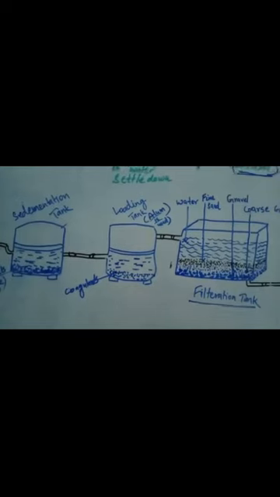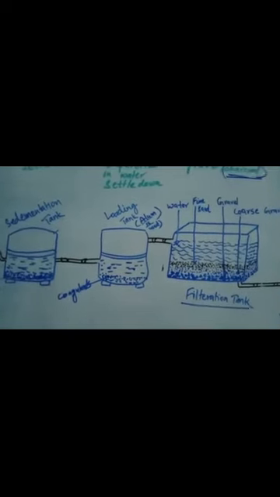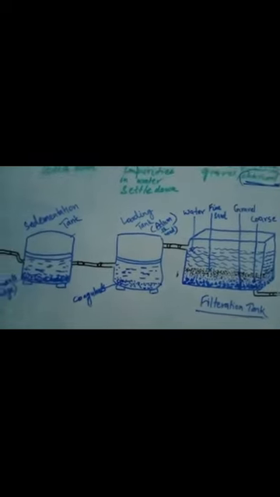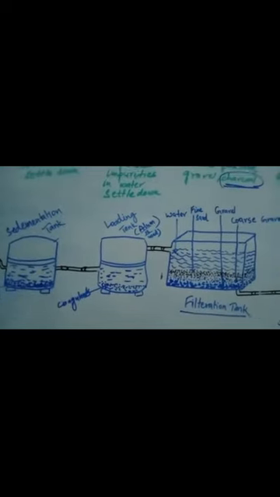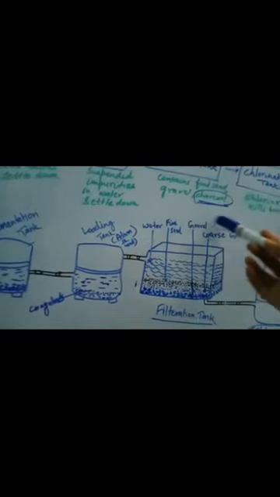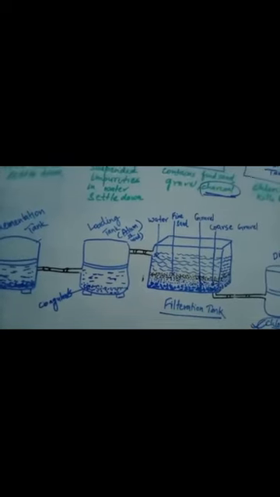Now in the filtration tank, the water still contains 10% of impurities, and it may still contain some sand, silt, or fine suspended particles and clay particles which are still remaining in the water. So in the filtration tank you have different beds of different things like fine sand, gravel, coarse gravel, and sometimes a charcoal bed is also there in the filtration tank. So these things are used to settle the leftover impurities like sand, silt, fine suspended particles, clay, etc.